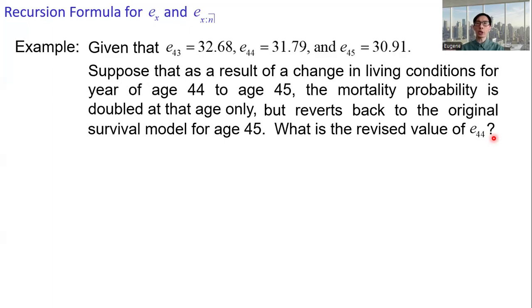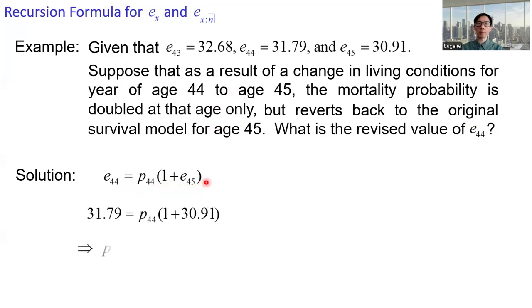Because there's only a change in mortality probability for one single year at age 44, we can make use of the recursion formula. e_44 equals p44 times (1 plus e_45). This is what we got previously. We get p44 is 0.99623. And then the mortality probability is doubled, so doubling the q's. So we need to get q44, which is 0.00376.